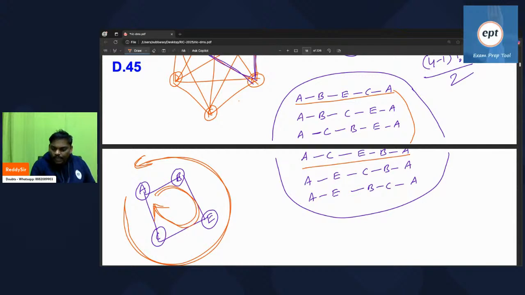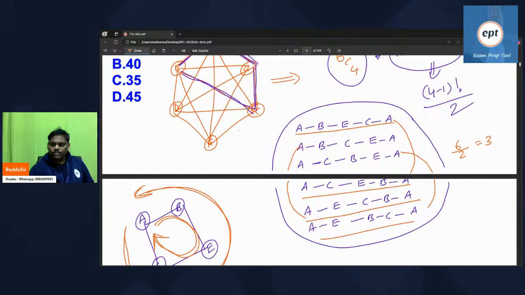Next one, A, B, C, E, A. So reverse, if you see A, E, C, B, A. These two are same. In the similar way, these two are same. So there is a half. Half came like this, 6 by 2, so 3 factorial by 2. Try to understand.